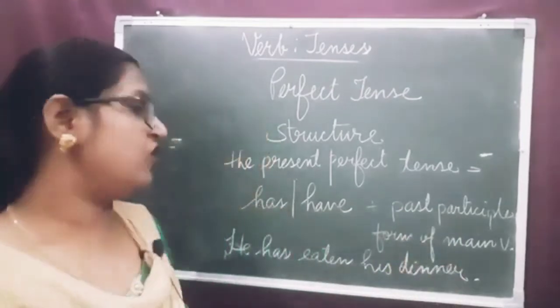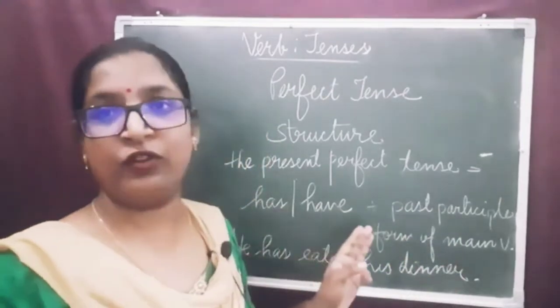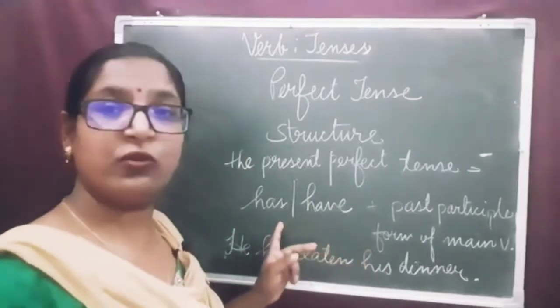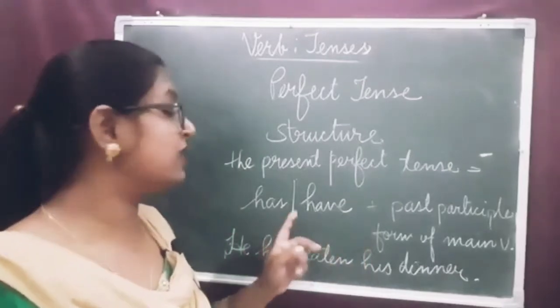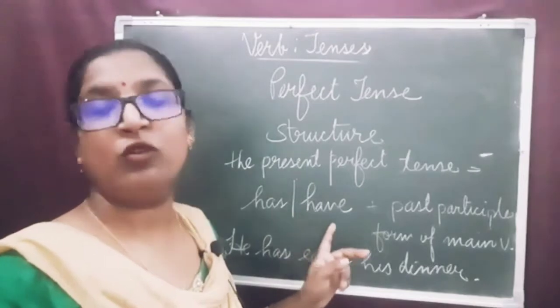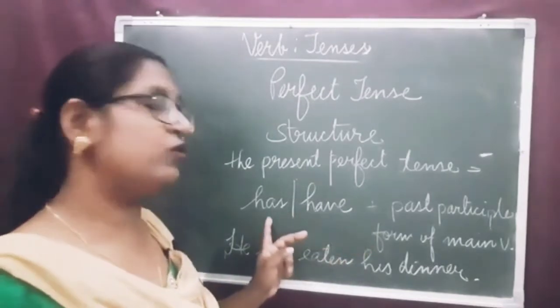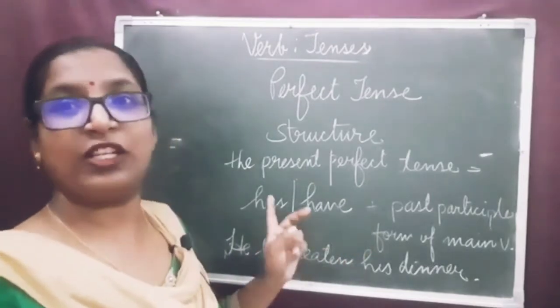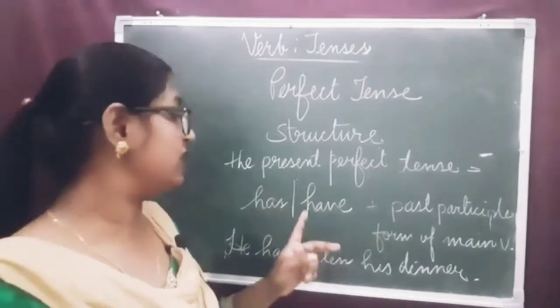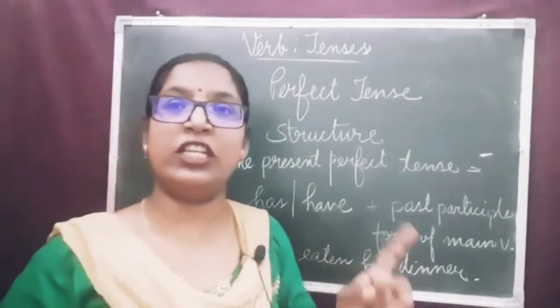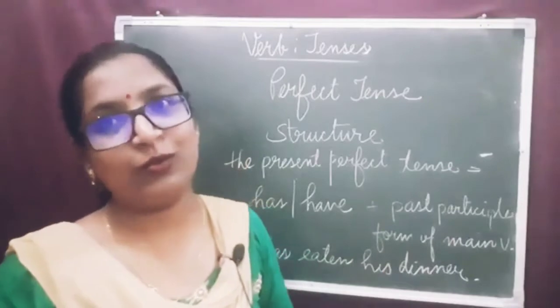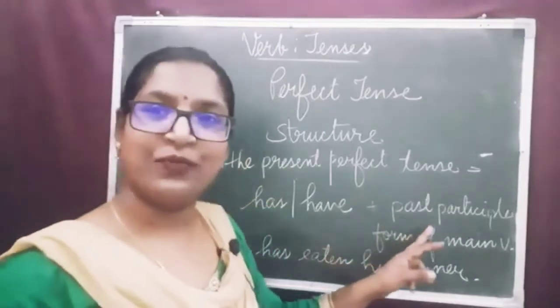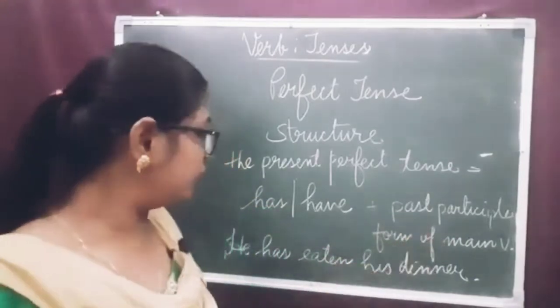Has or have are the auxiliary verbs plus the third form of the verb or past participle form of the main verb. Dear children, the use of has and have you already know. Has we use with all the singular subjects and have we use with plural subjects. Has we use with he, she, it plus all the singular subjects. Have we use with I, we, you, they and all the plural subjects plus the third form of the main verb.